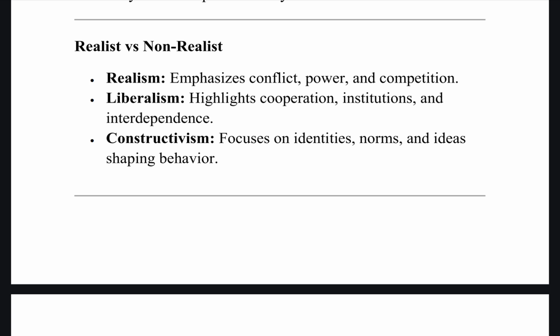Realism emphasizes that conflict, power and competition are essential, while liberalism highlights cooperation, institutions and interdependence. Okay, you might have differences of opinion, but you all need to work together. For example, organizations like the UN and WTO are all working under cooperation as well as interdependence. So there you have multiple bodies functioning.